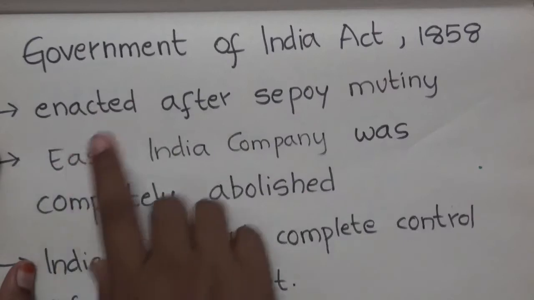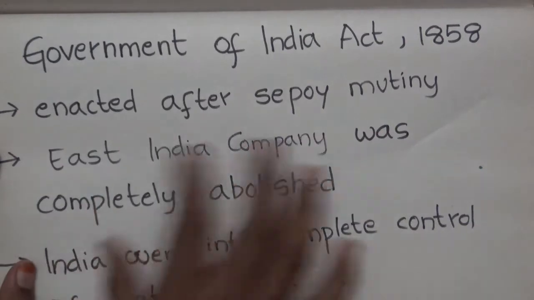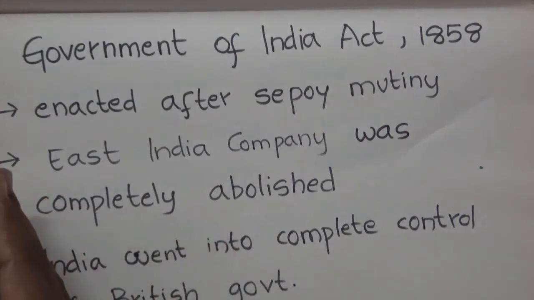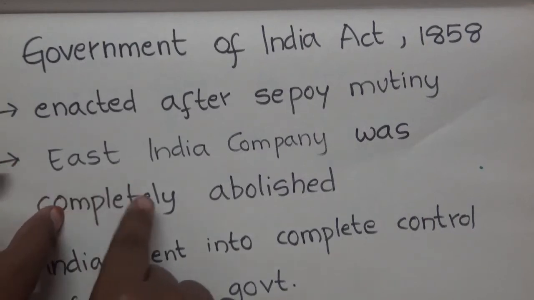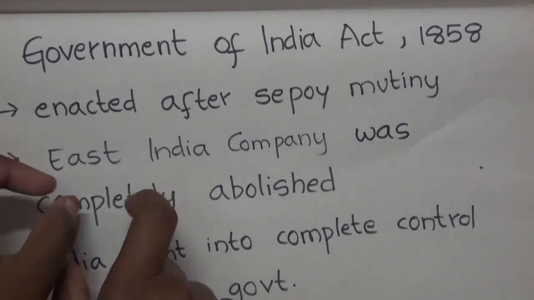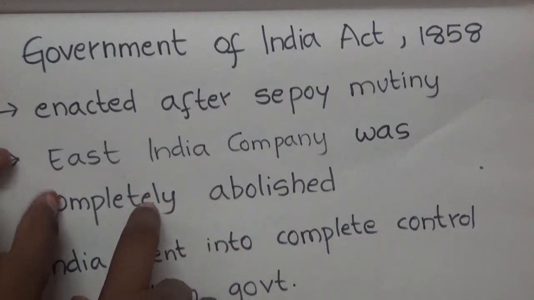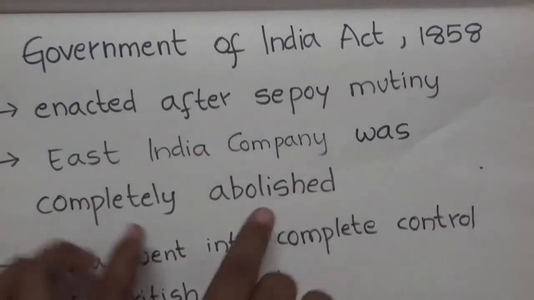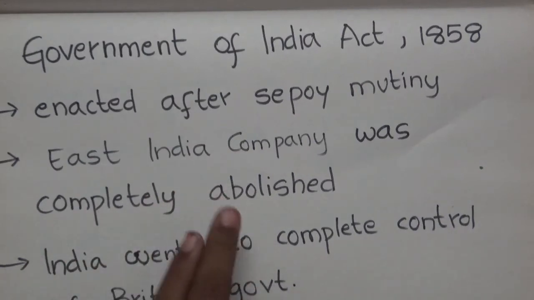One of the important aspects of this act is that East India Company was completely abolished. What does it mean that East India Company was abolished? There were a court of directors and a board of control to control and regulate the affairs of East India Company. We have learned this in Pitt's India Act, and I will also revise that act in this video. Don't worry. East India Company being abolished means even the court of directors and board of control were also abolished.